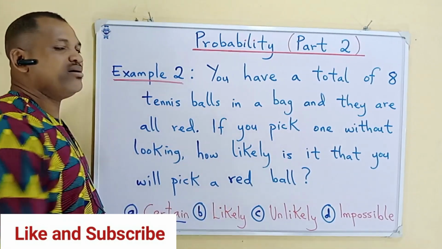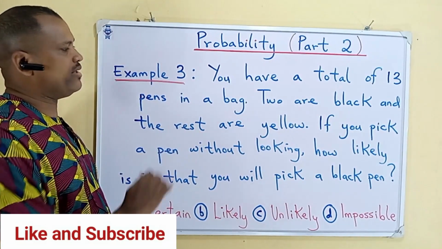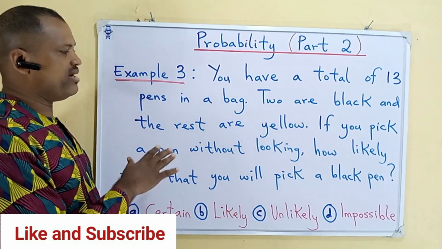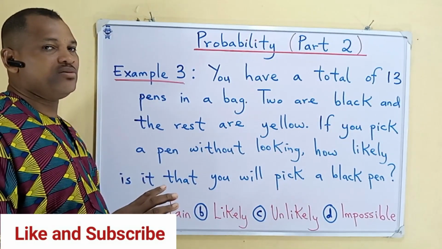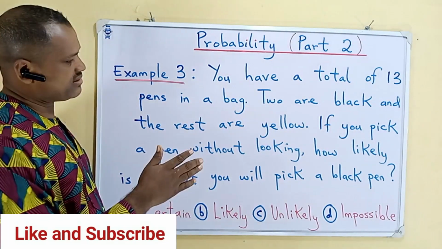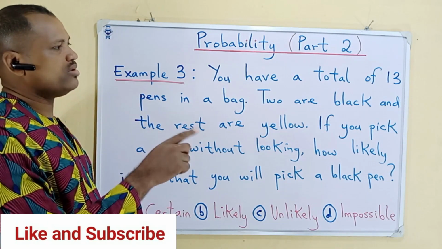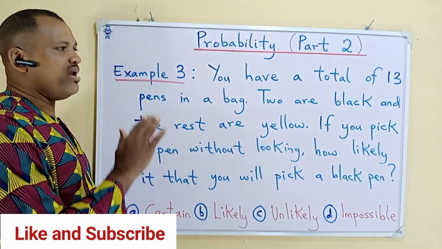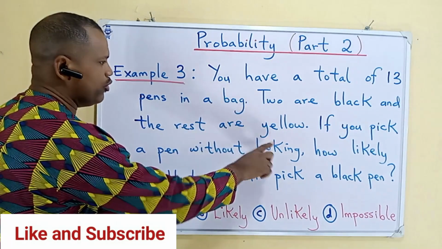So here in example 3, you have a total of 13 pens in a bag. 2 of these 13 pens are black, and the rest are yellow. That is 13 minus 2, which is 11. So 2 are black, 11 pens in the bag are yellow.